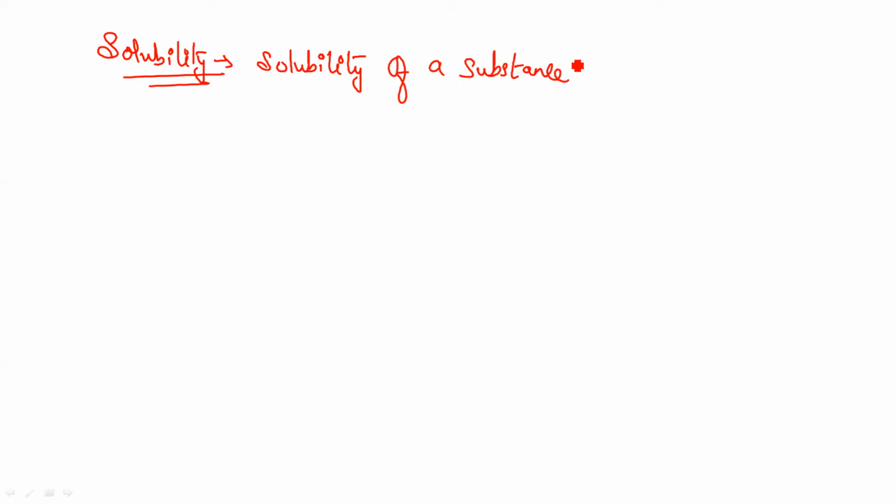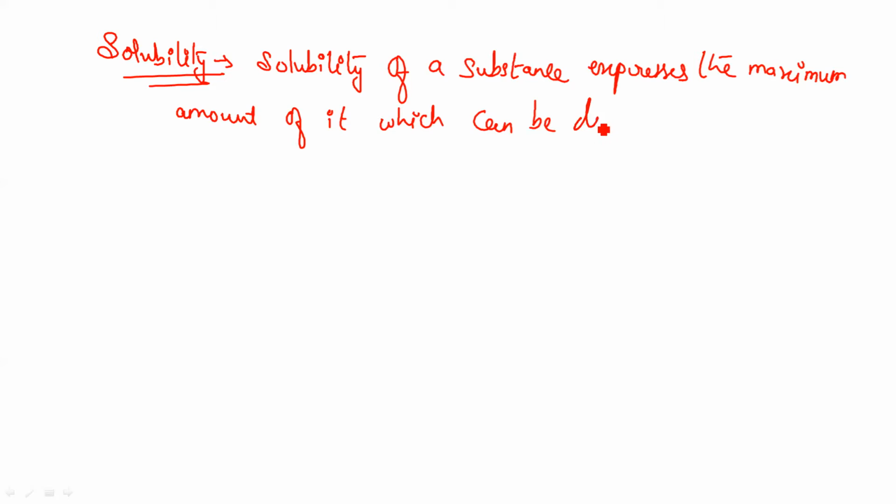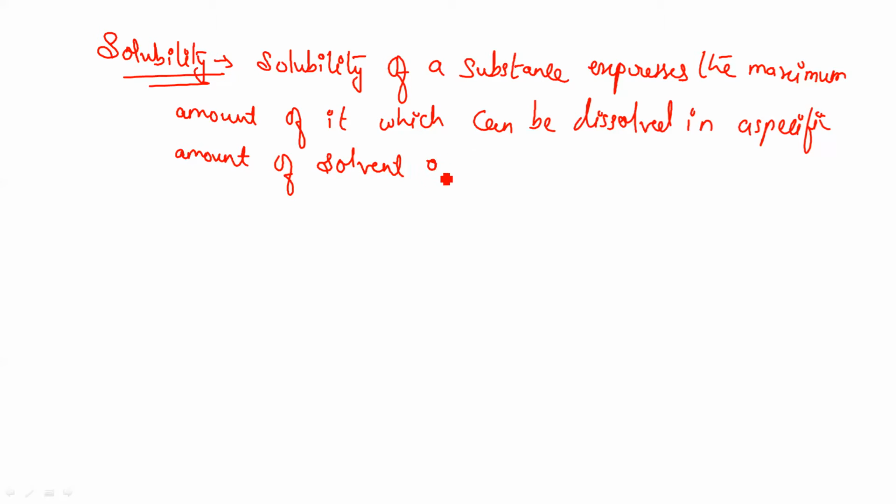Solubility of a substance expresses the maximum amount of it which can be dissolved in a specific amount of solvent at a specific temperature.